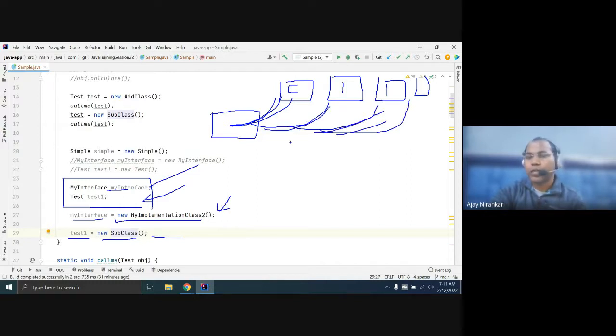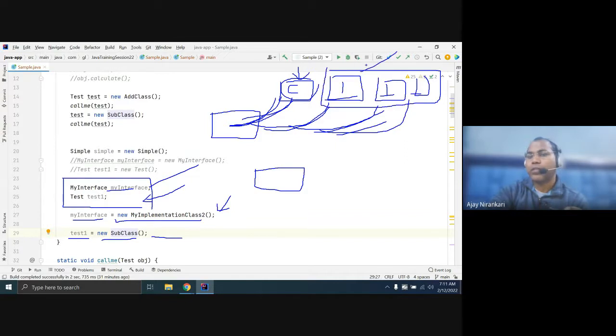So one class extends only one class, but can implement one interface, two interfaces, three interfaces. Sometimes it is said that Java supports multiple inheritance in the form of interfaces. Java does not support multiple inheritance in the form of classes.